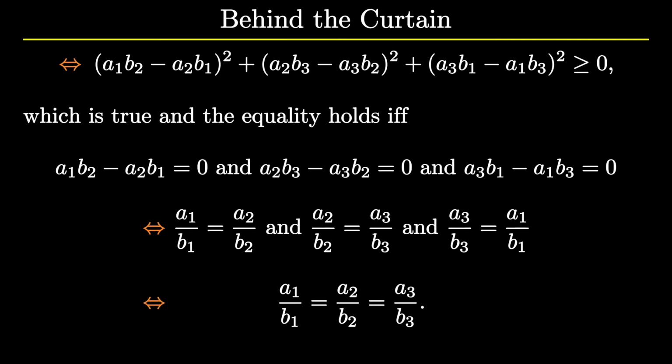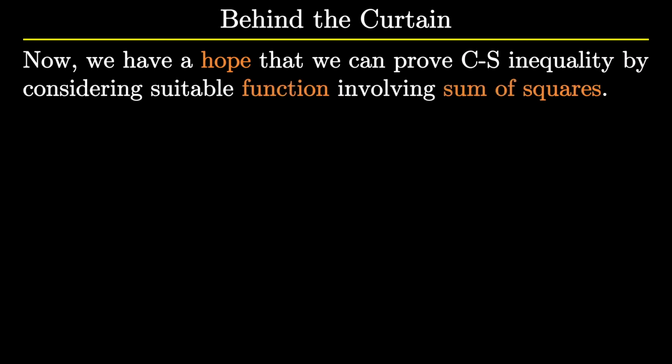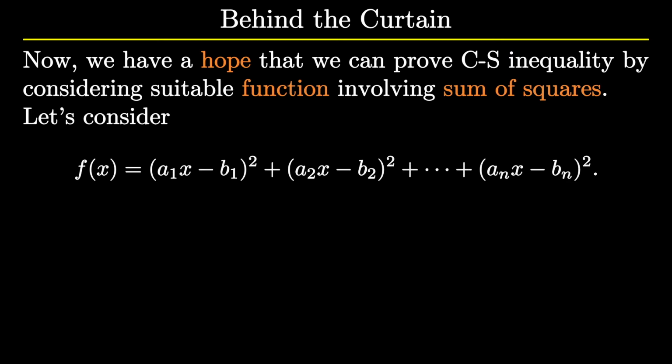Did we get any clue? The answer is yes. We notice that the squares are playing some deep role in CS inequality. Also, we notice that the condition for equality is nicely related with the squares. So we have a hope that we can prove CS inequality by considering a suitable function involving the sum of squares. Let's consider f(x) equal to (a1x minus b1) whole square plus (a2x minus b2) whole square up to (anx minus bn) whole square.